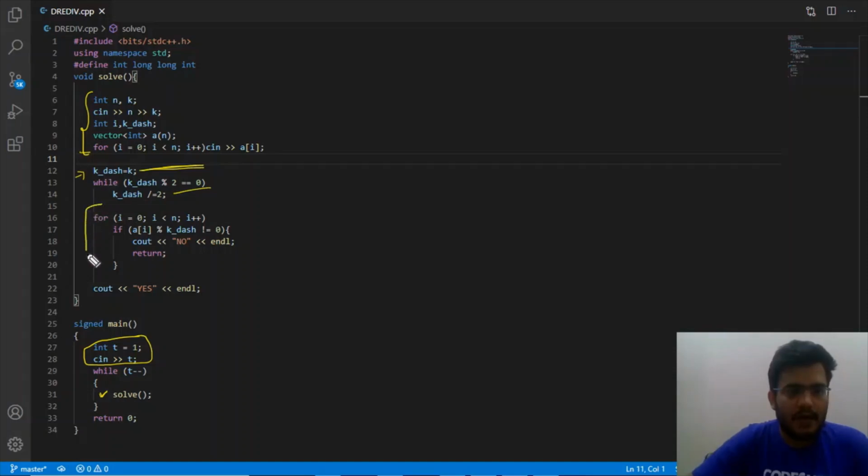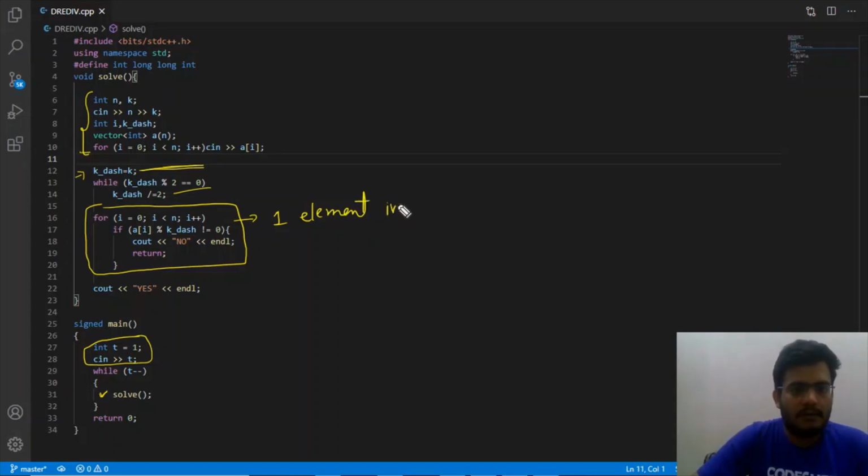And if we find any element in the array which is not a factor of k, that is, we have at least one element in our yi array, then in this case we need to report no as the answer and then return. And if, while iterating over all the elements, there are no such elements, then the size of the yi array is equal to 0. In that case, we need to report yes as our answer.